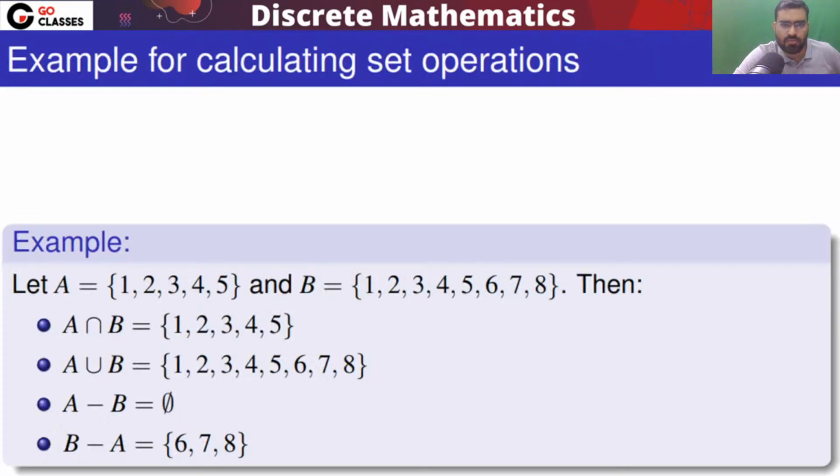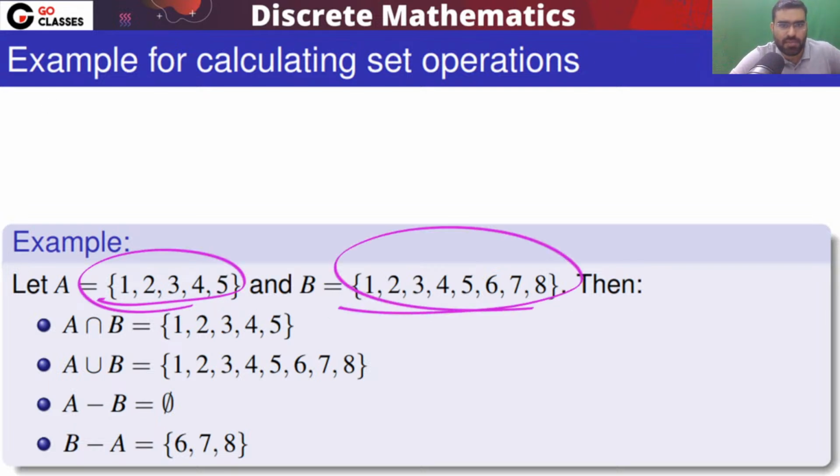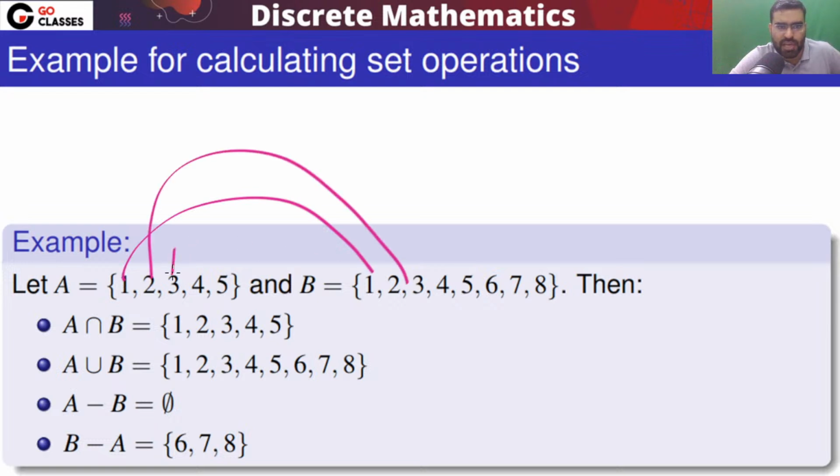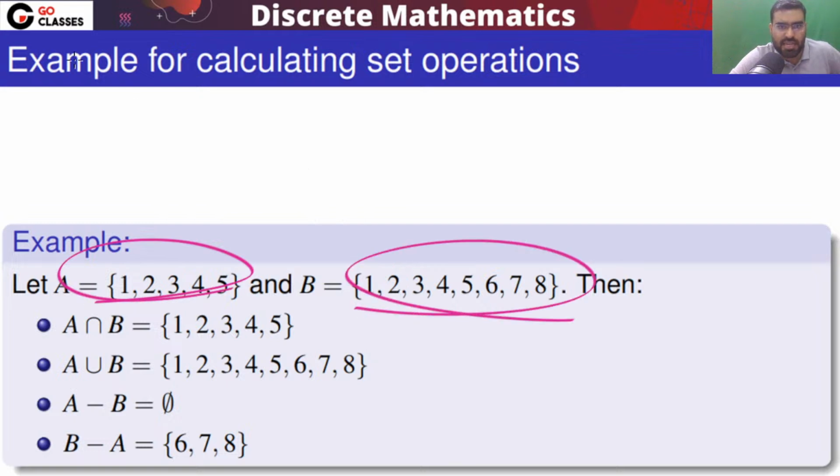Now let's move on. You can easily see this example. You have a set A in which you have 5 elements, 1, 2, 3, 4, 5. You have another set B in which you have 1, 2, 3, 4, 5, 6, 7, 8. So you can see what the common elements are. You can see A is a subset of B. Every element of A is an element of B.